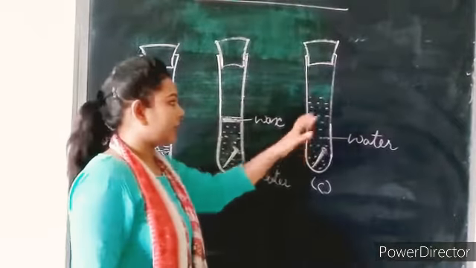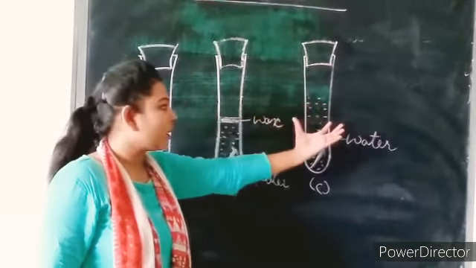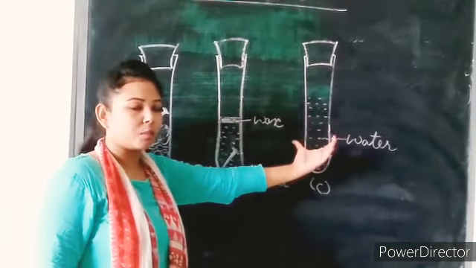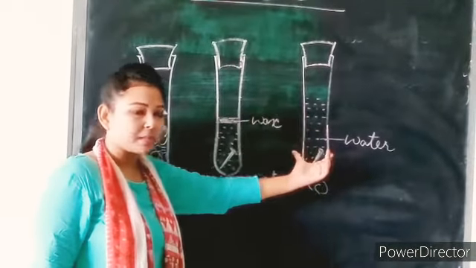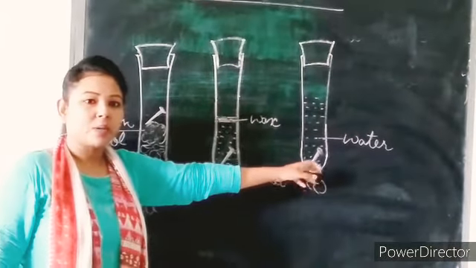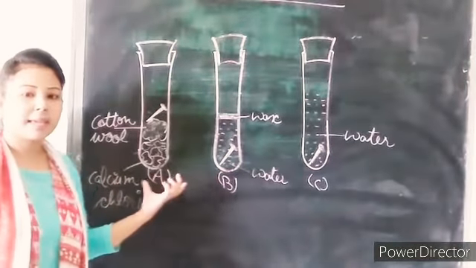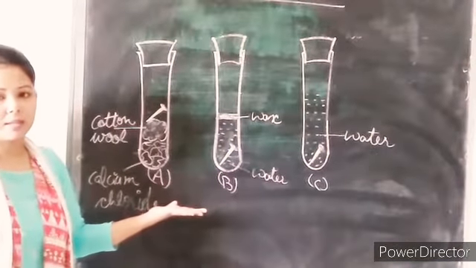And in the third case we have water as well as air. So here moisture and air, both things are present. This is why this iron nail will get rusting, and in both the other cases they will not get rusting of iron.